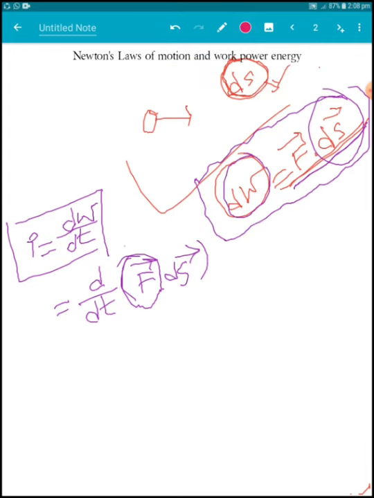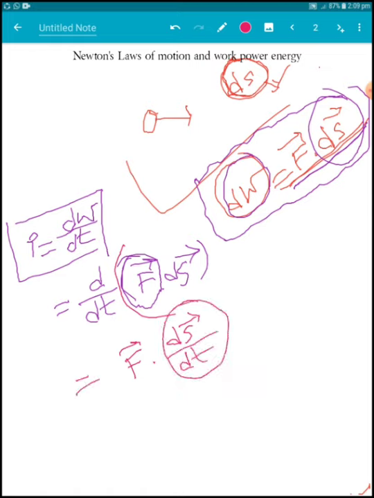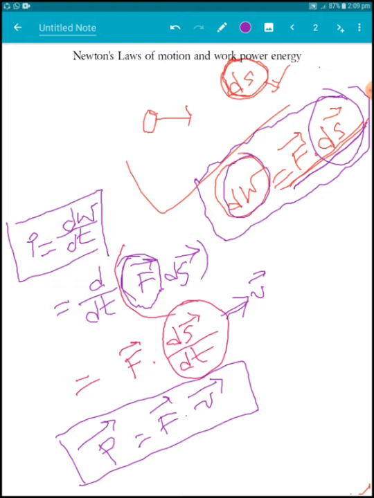Now F is a constant quantity, so dF/dt will be 0, and only F dot ds/dt remains. We know that ds/dt is equal to the velocity v, which is also a vector quantity, so P becomes F dot v. This is the instantaneous power.